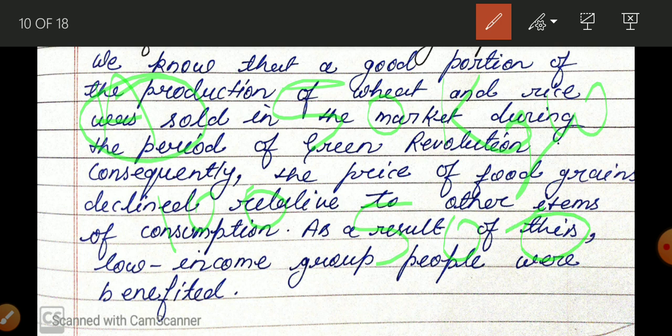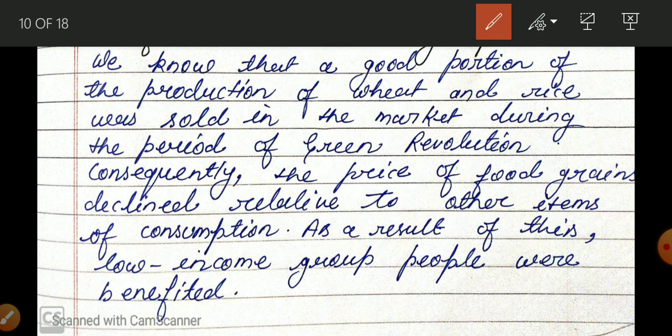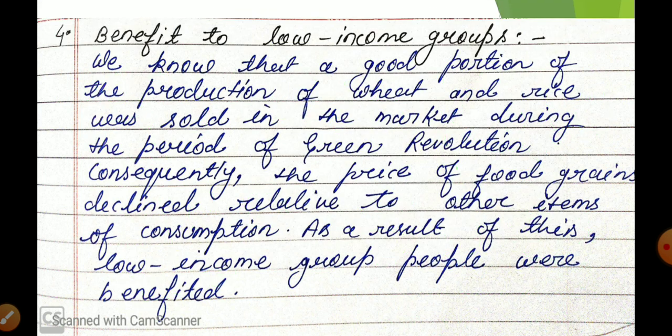Now after the green revolution, the price is only 20 rupees, so now they have to pay very little for it. Now they have to pay just 200 rupees. So in this way they are able to save 300 rupees. So this is the next benefit of this green revolution.